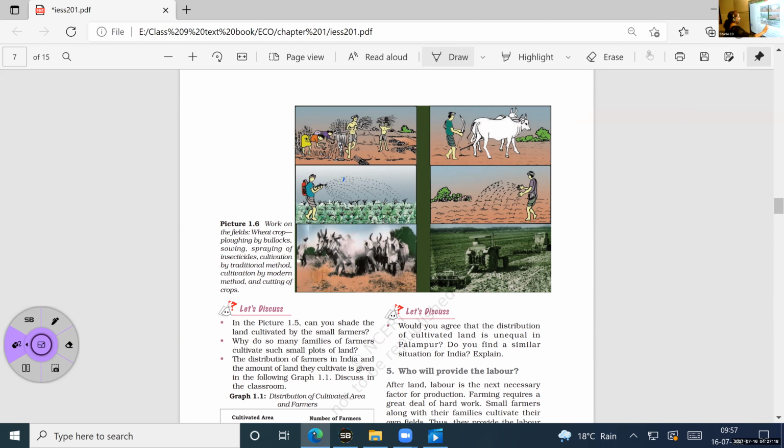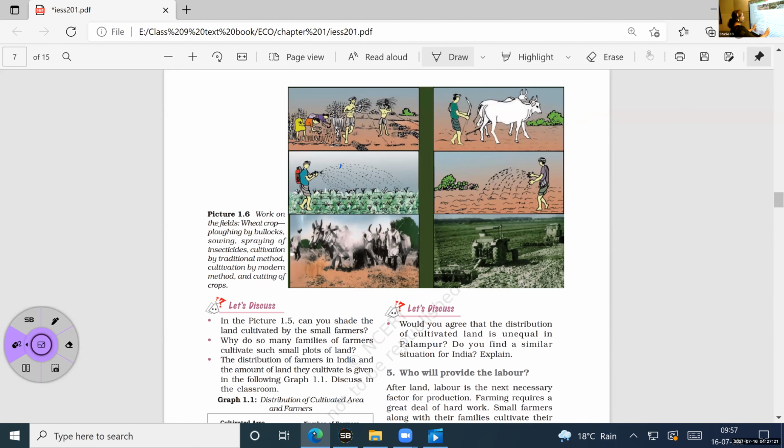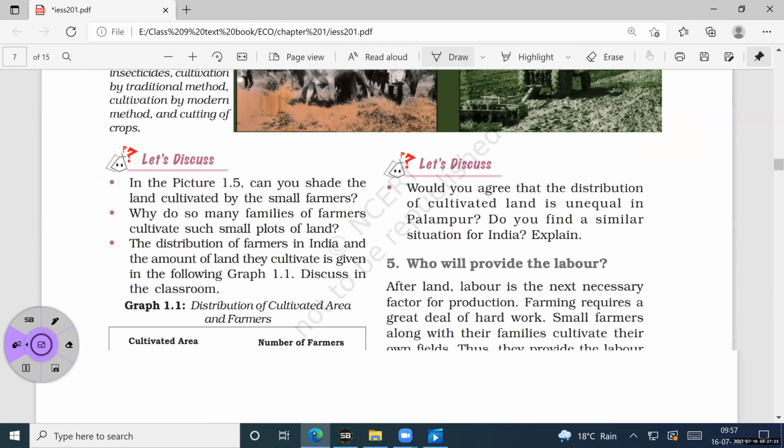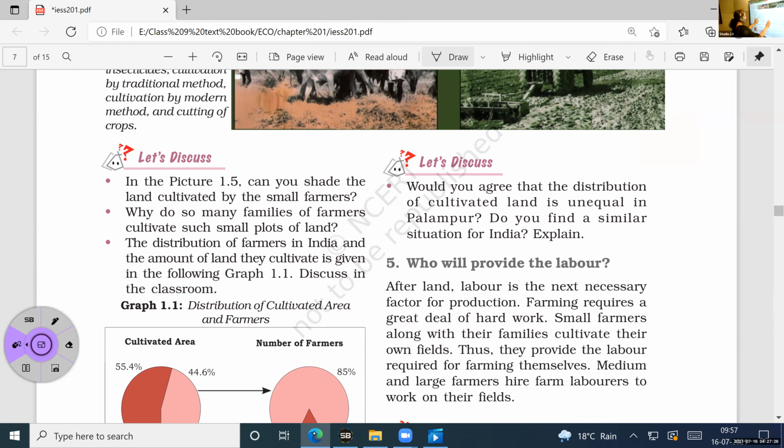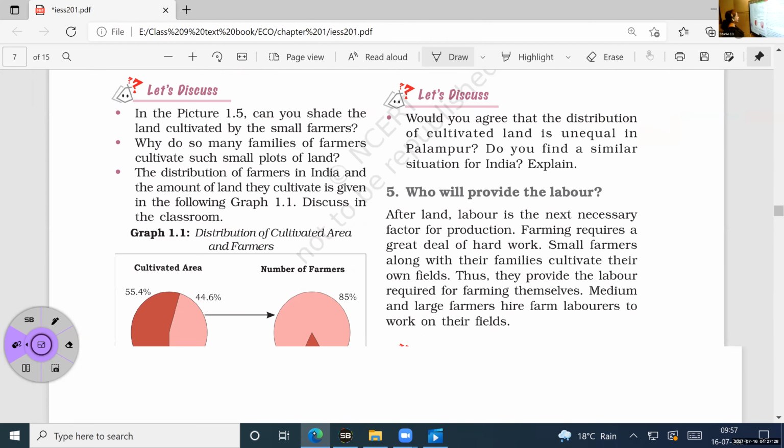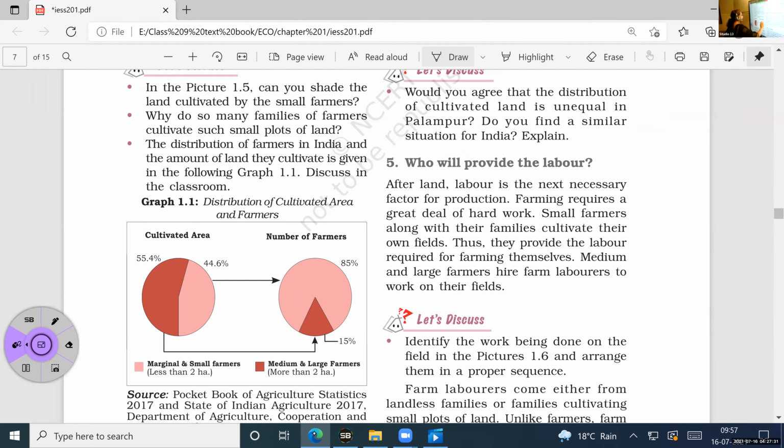Now next one, here one pie chart is given. Just see, that also is related to the distribution of land. Here, this color, what does it mean? Working farmers. What is that? Number of marginal and small farmers. Yeah, marginal and small farmers, or number of farmers in the category of small farmers. So you can see 85% of the people.